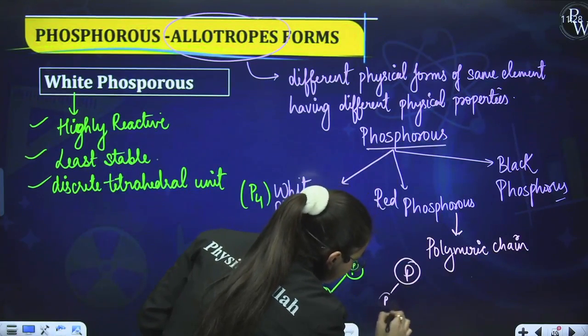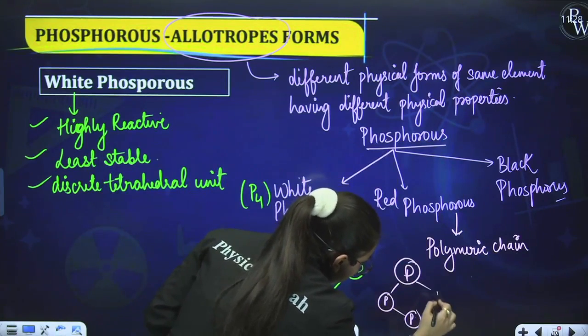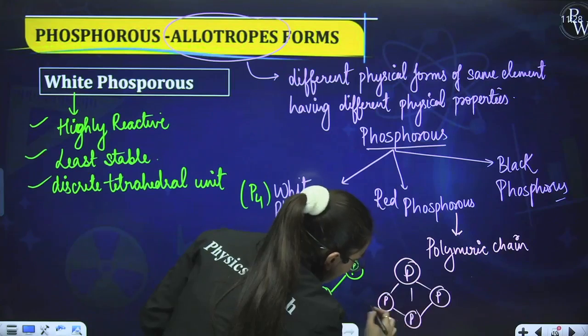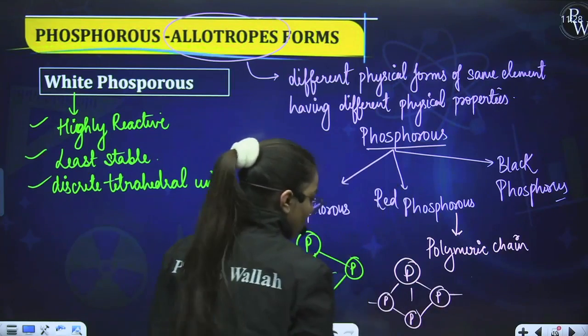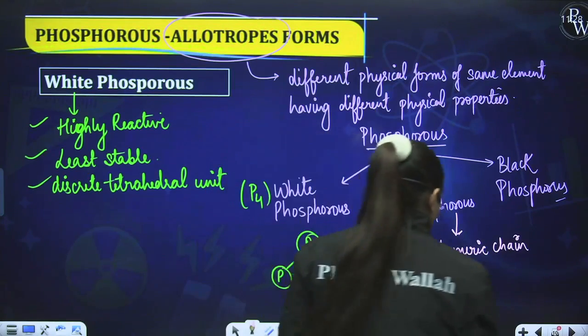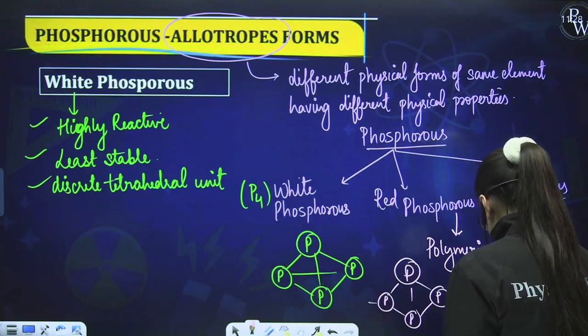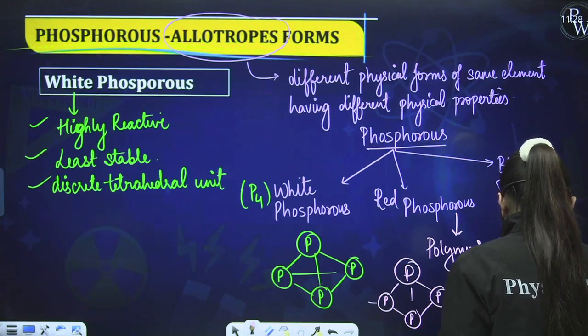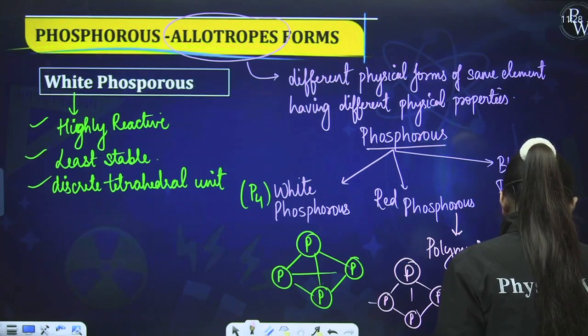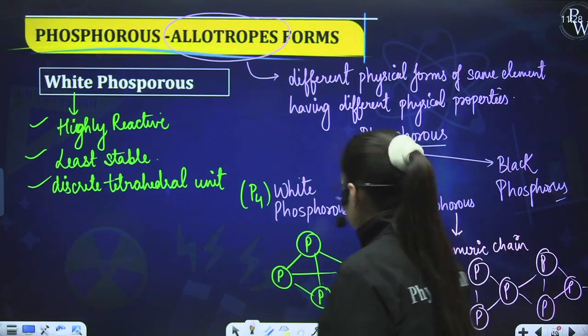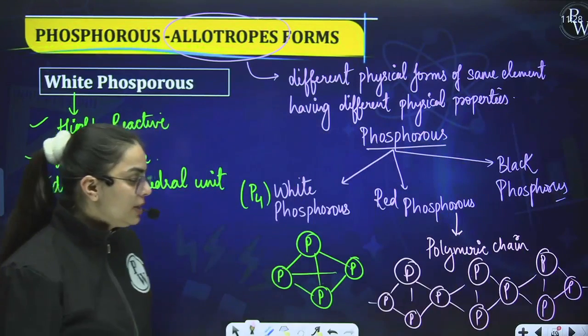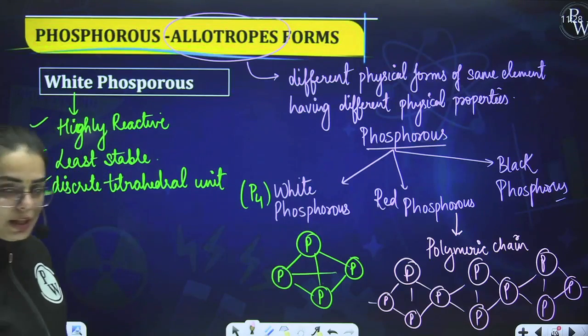Let me tell you. Students, so this is the polymeric chain form that is being observed over here.